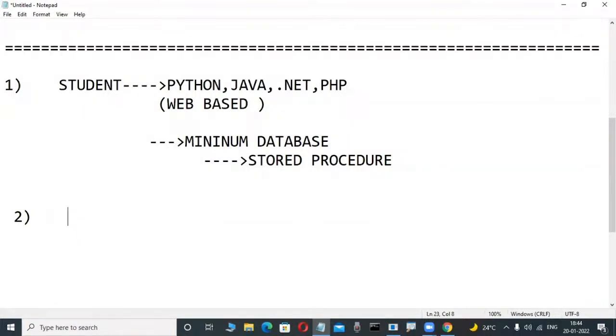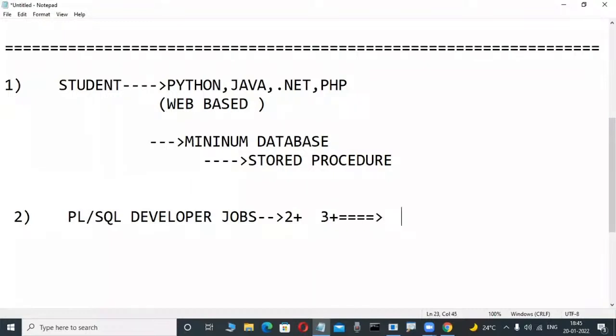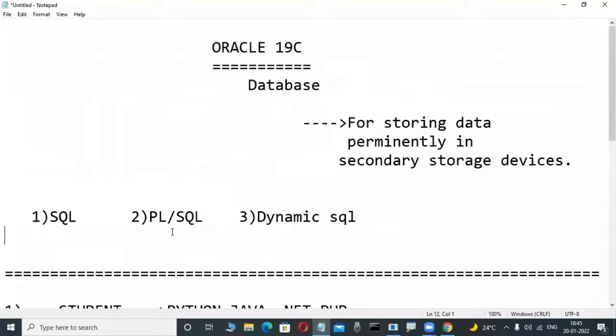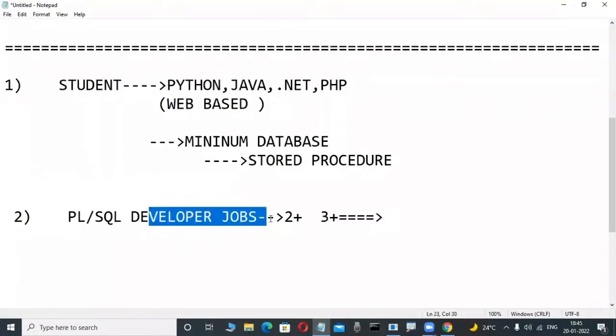Then those persons are applying on the company side. PLSQL developer jobs are there. Without any knowledge of Java, .NET, front end, maybe a non-technical person, they do not have very good knowledge of programming skills. Then PLSQL developer jobs are there. Maybe a 2 years, 3 years gap is there. Those persons are learning this course only for PLSQL developer purposes. So many people are learning this course from me.